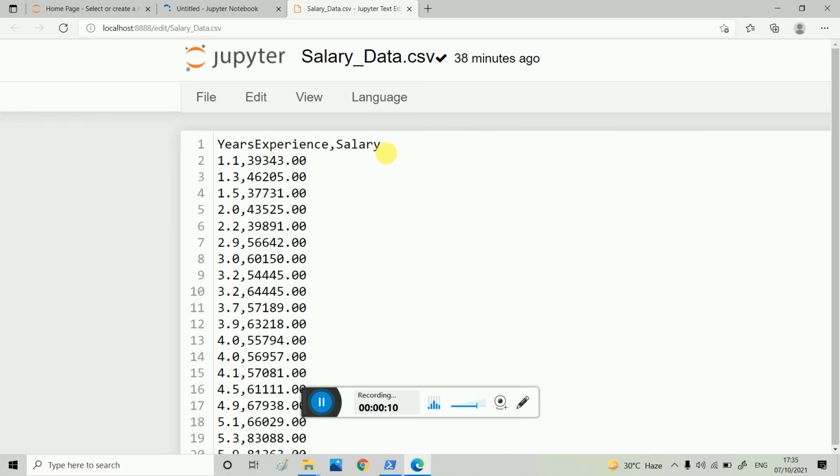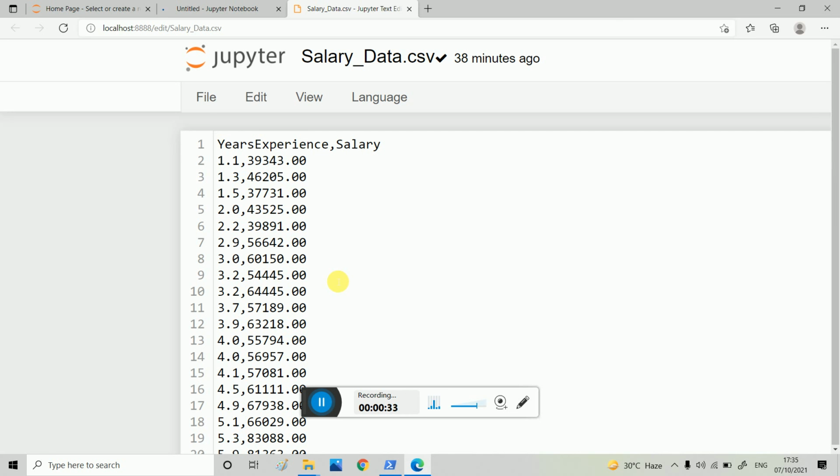This is the data that we have taken from the Kaggle competition, a simple linear regression problem. Here we have only one independent variable, years of experience, and we have to predict the salary of a person. In this case, for 1.1 years, the salary given is 39,343. We have to predict the salary of a person by simple linear regression.